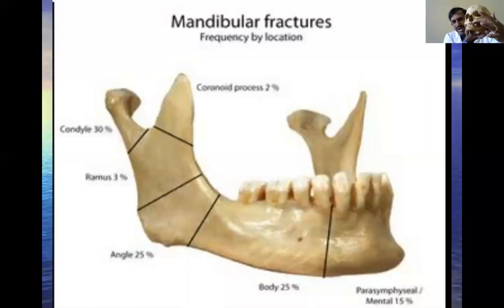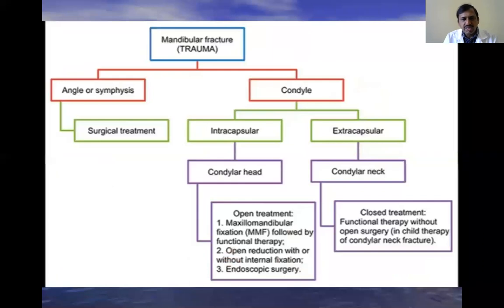They do wiring with these two, for 6 weeks or 4 weeks like that, and they give feeding. You may have a doubt how you will give the food. They put some tube, a Ryle's tube. Through that tube only you have to give feeding to the patient. Okay, that is the fracture of the mandible or neck, especially intracapsular or extracapsular, and these are all the different fractures of the mandible we go through.